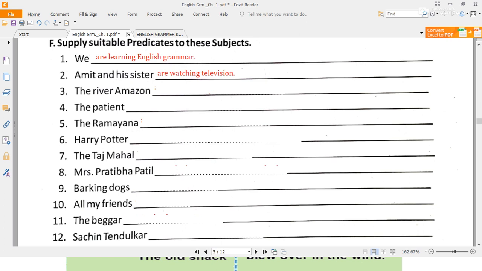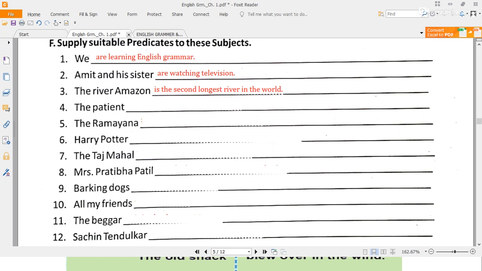Okay. Then the third one, the river Amazon. You can write anything. The river Amazon flows in South America, or it is the second longest river in the world. It is not the longest river; the river Nile is the longest. Amazon is the second longest river in the world. Or you can write the river Amazon is in South America. Anything you can write. This is just for example.